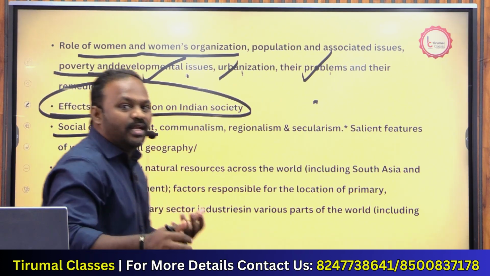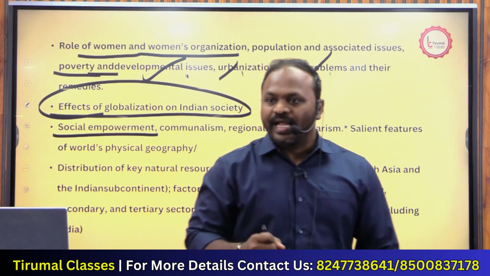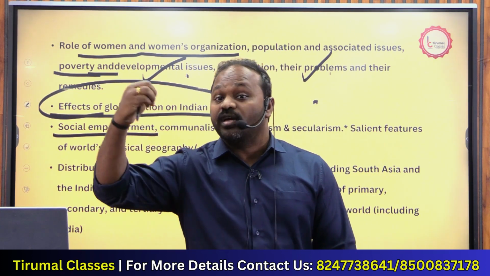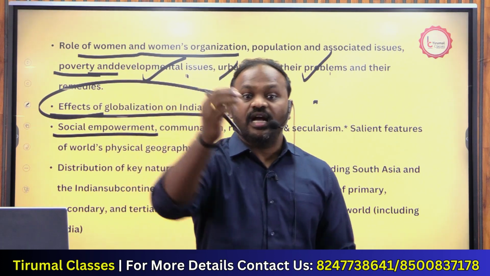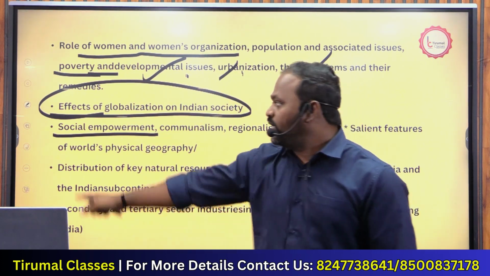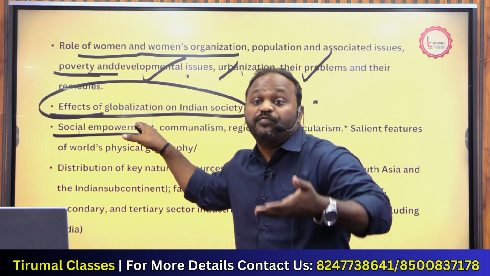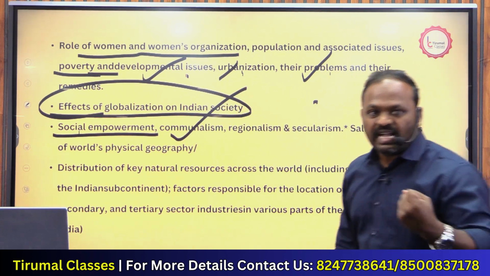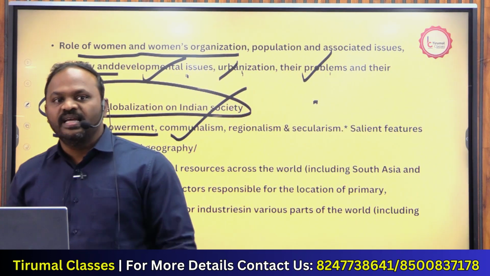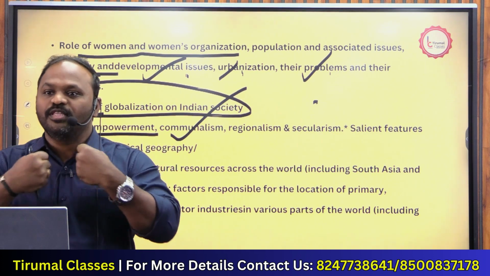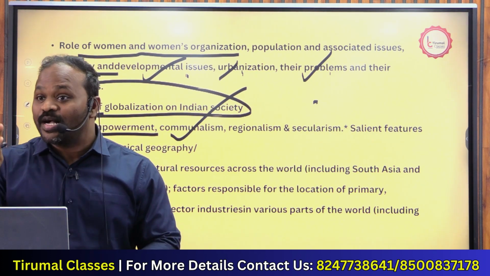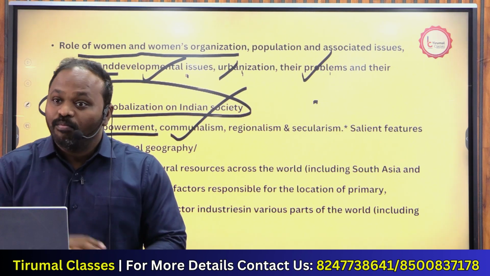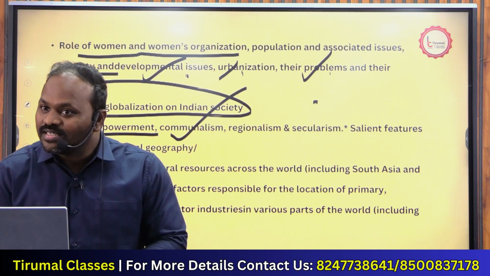Next one, social empowerment. What does it mean? Empowering women, empowering children, empowering physically disabled, empowering other backward classes like SC, ST and many more sections. This is called social empowerment, uplifting the backward sections. Next one, communalism. My country is great, my religion is great, yours are waste. There is a fight between the two. India is having communalism. There are caste conflicts and religious conflicts, what do you call it?